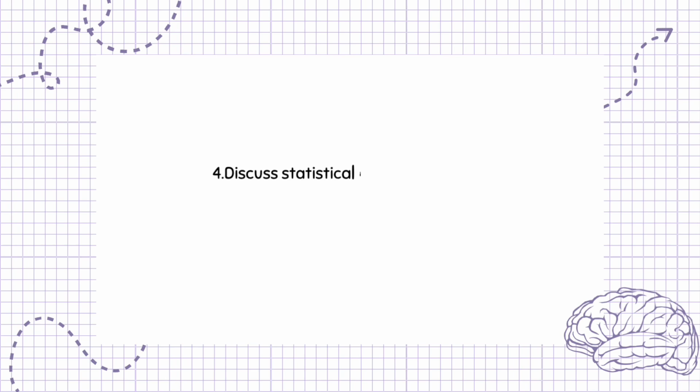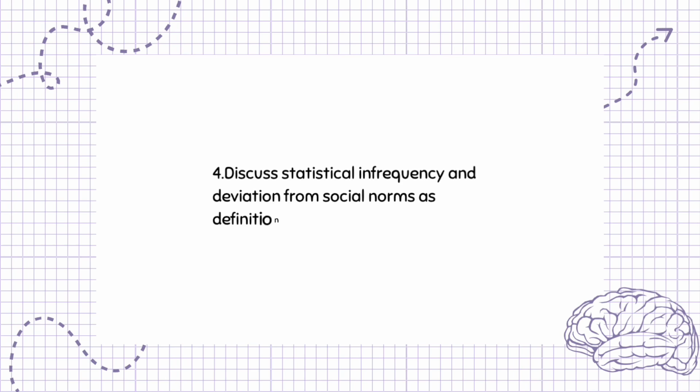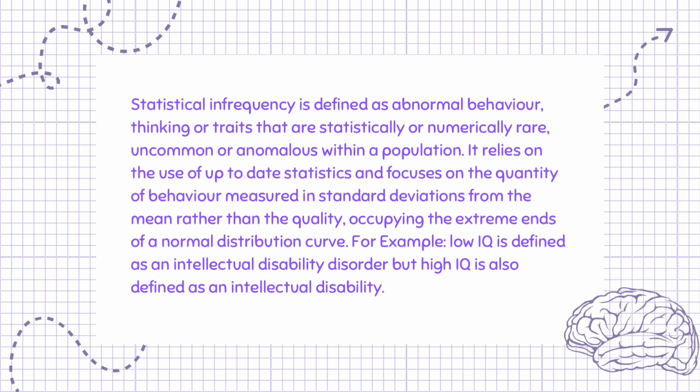Question 4. Discuss statistical infrequency and deviation from social norms as definitions of abnormality. 16 marks. Statistical infrequency is defined as abnormal behavior, thinking or traits that are statistically or numerically rare, uncommon, or anomalous within a population. It relies on the use of up-to-date statistics and focuses on the quantity of behavior measured in standard deviations from the mean rather than the quality, occupying the extreme ends of a normal distribution curve.